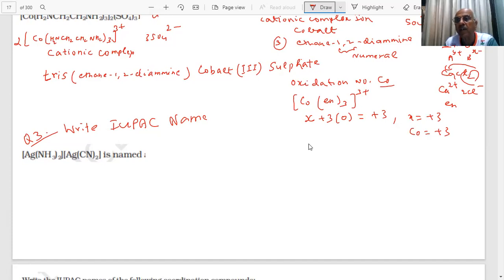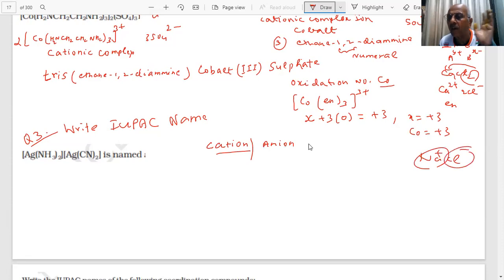Write the IUPAC name. How will we do this? See, first thing is we have to find what is the cation and what is the anion. In chemistry, cation is written first and anion is written after that. Clear? Any compound, take NaCl. This is positive, this is a cation. This is an anion. Always remember, cation is first.